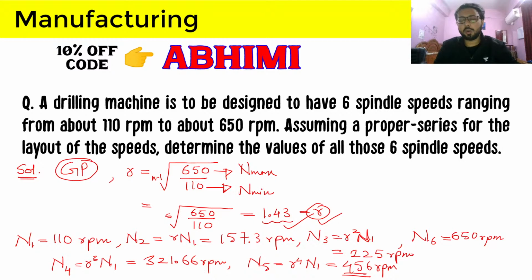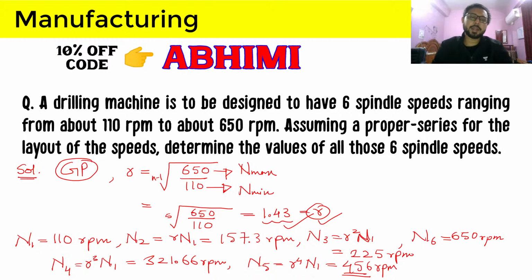Don't round off, and don't do the calculation by taking approximations, because here you have to find the rotational speeds in geometric progression, and a lot of multiplications are involved. So if you make an assumption or round off, then after multiplications the error will be quite large.